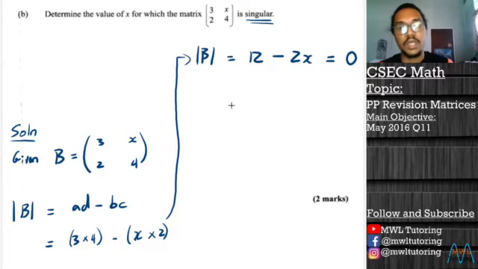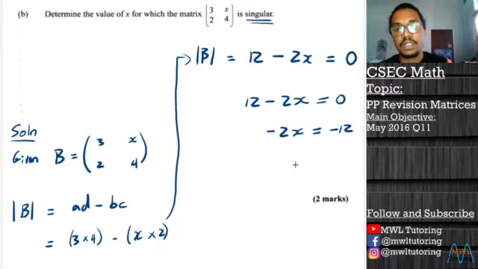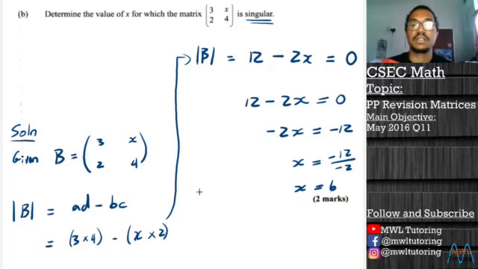So all we need to do is take 12 minus 2x equal to 0 and solve this equation. We get minus 2x equal to negative 12, and x will be equal to negative 12 over negative 2. x will be equal to positive 6. And there you have it. That's the value of x for which that matrix is singular.